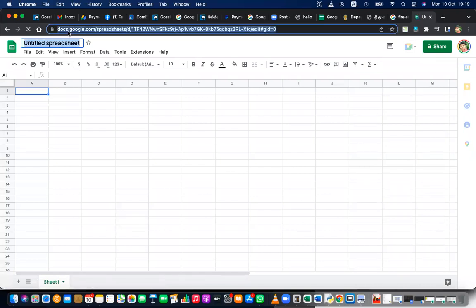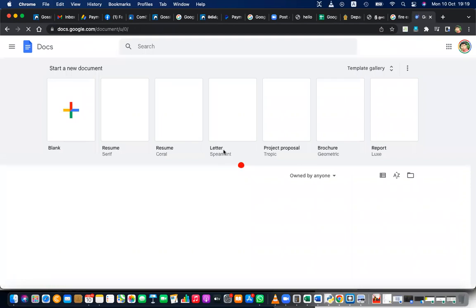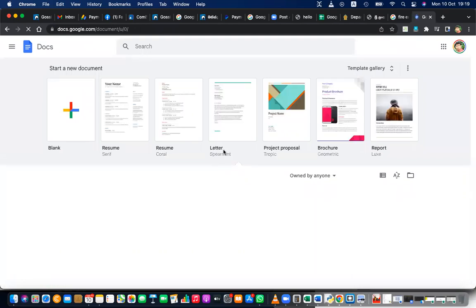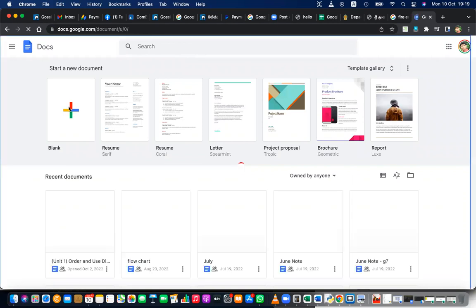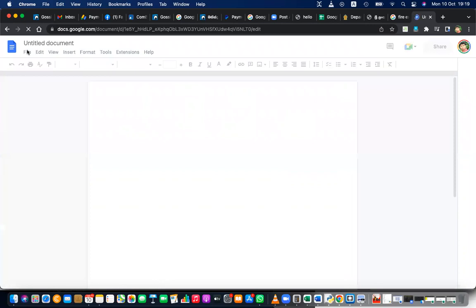And another one is docs.google.com. That is similar to word processing software. It's like MS Word, Microsoft Word. Here, see it. You can take a new file, and also, if you wish, you can open a Microsoft Word document.